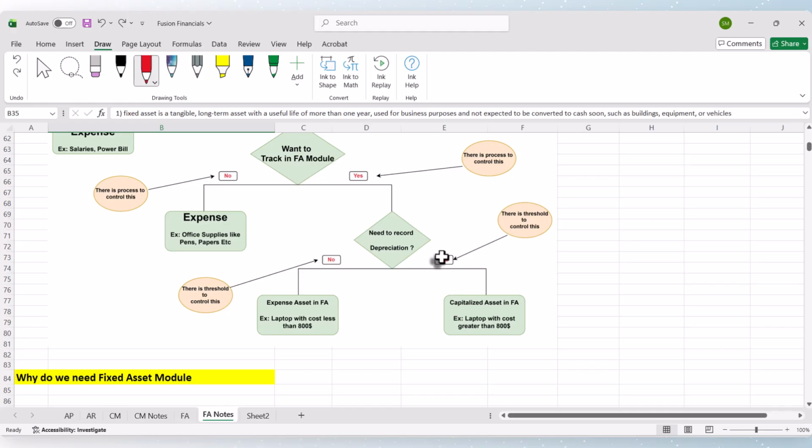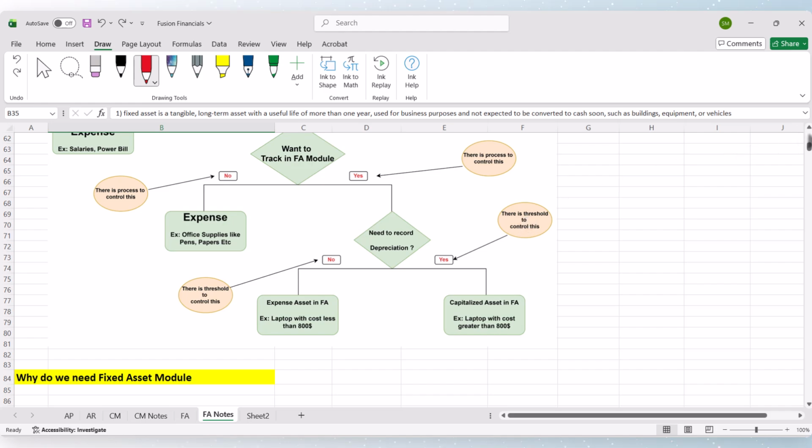And if you want to record depreciation, the other scenario is a laptop whose cost is more than $800, or it can be buildings, vehicles. Then again we can use the same threshold concept to record the depreciation in each period.